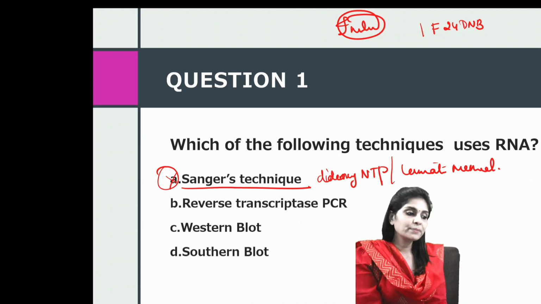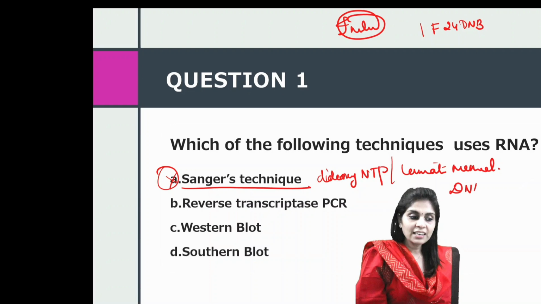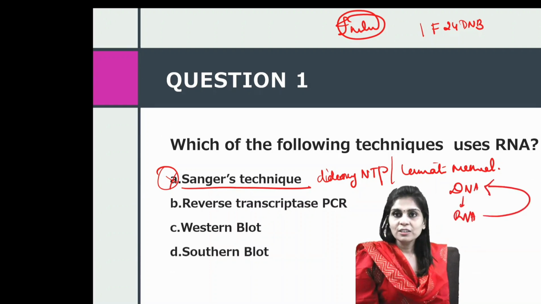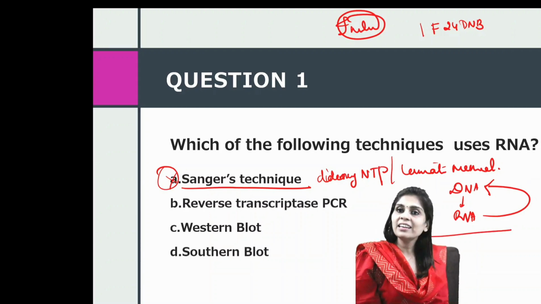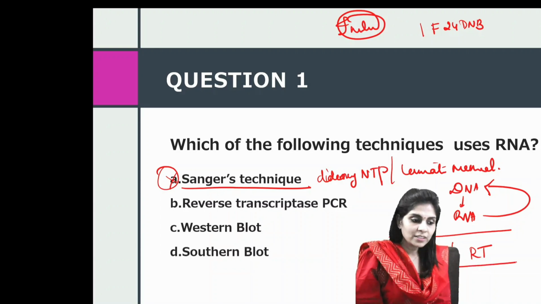Now how about choice B, reverse transcriptase PCR? We know transcription is DNA to RNA. So reverse transcription is RNA to DNA. So what do we do in reverse transcriptase PCR? We take a single-stranded RNA as a template and we use an enzyme called reverse transcriptase, which, as the name indicates, uses a single-stranded RNA as a template, and it synthesizes a DNA as a complementary strand. Now we have RNase H, and this RNase H removes the RNA template.